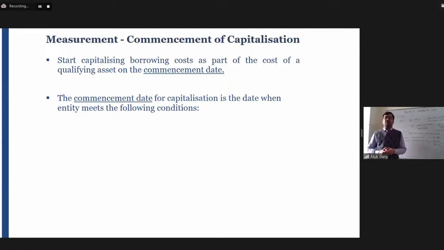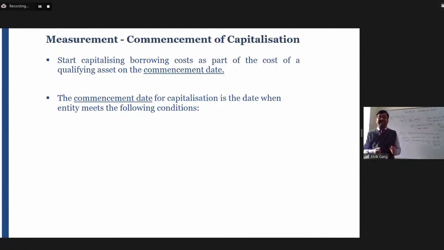Now we are discussing period of capitalization. We will be discussing three concepts: commencement of capitalization, suspension of capitalization, and cessation of capitalization. So far we have understood what is borrowing cost, what is a qualifying asset, and that borrowing cost directly related to the acquisition, construction, or production of a qualifying asset is required to be capitalized. Then we discussed what happens if it is a specific borrowing, what amount is going to be capitalized, what will happen in case of a general borrowing, and what the component of the borrowing cost is. So we have discussed all this stuff.